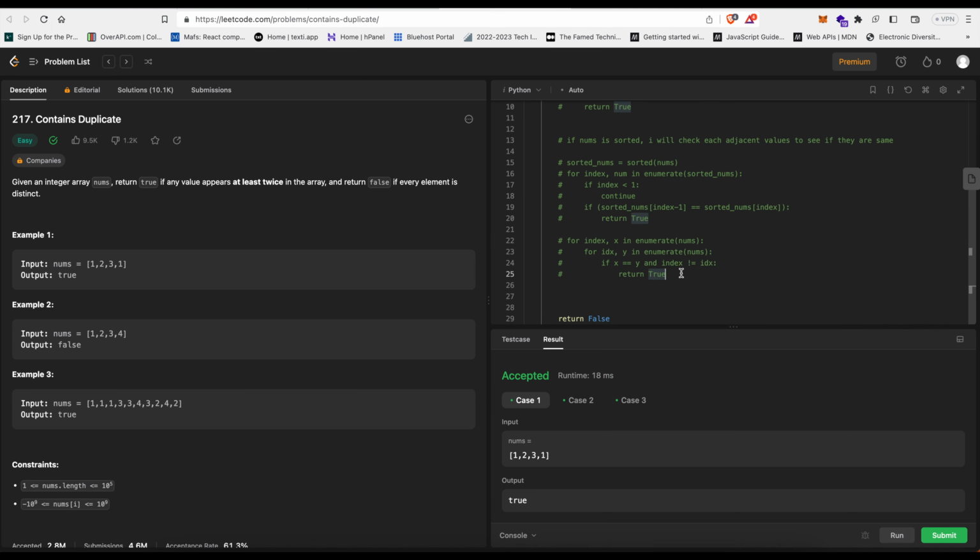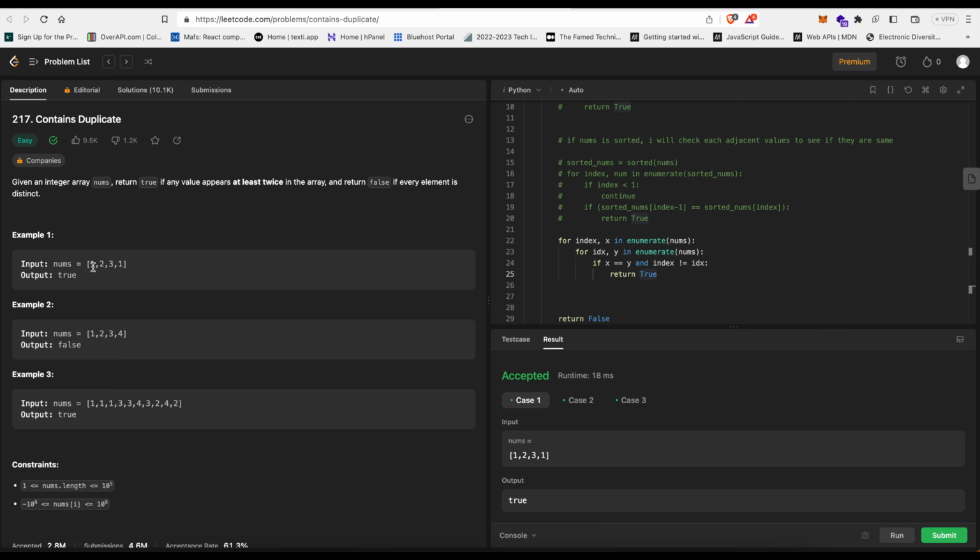And then the third solution that came to my mind was the brute force. This is probably what you do if you can't think of anything at all, and then you fix this later, make it faster. So this is the brute force. We just go through the numbers. So for each number, you just go through the rest of the numbers and then check, do we have the same number in the list besides this number that we have?